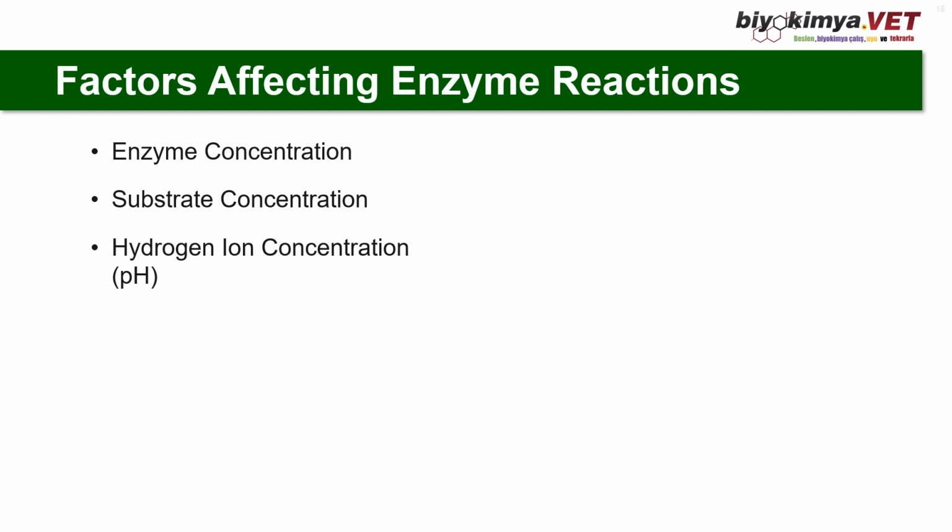Hydrogen ion concentration, the pH. Enzymes show the highest activity at a certain pH, and although this varies for each enzyme, it is generally between 5 and 9.